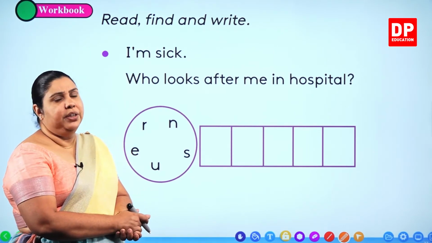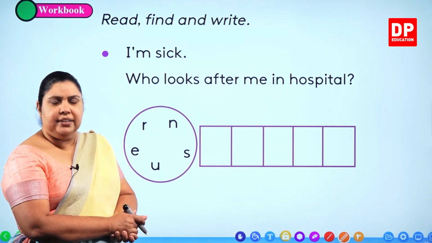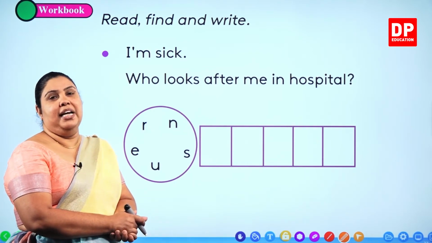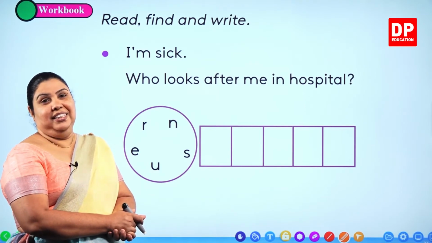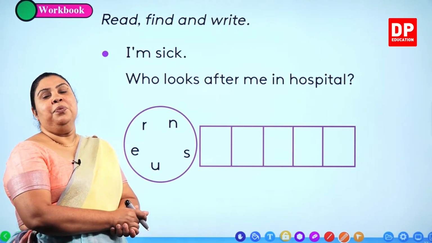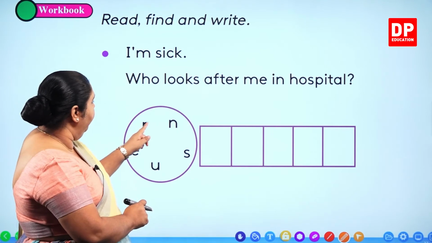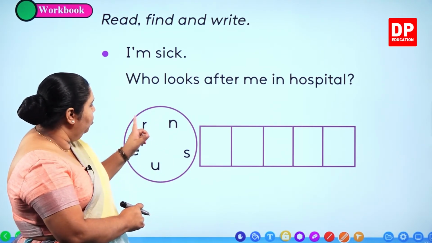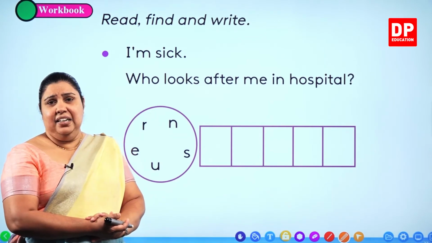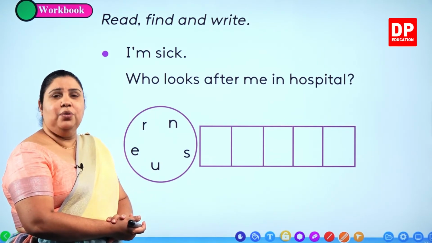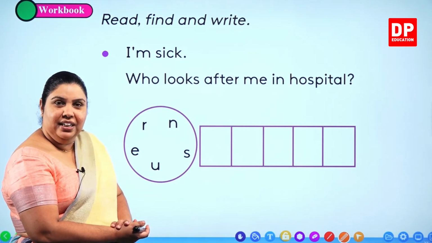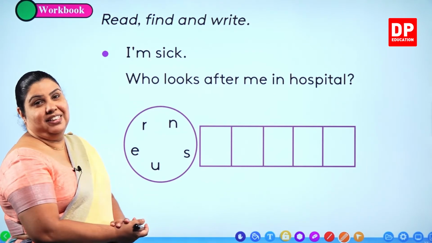So it can be a doctor as well. Doctorත් hospital එකේ ඉන්නවනේ. තව කවුද hospital එකේ ඉන්නේ පුතේ? Who else is there in the hospital? Nurse. Nurse is also there in the hospital. So now we have the letters of the word here, and here we do not have a letter D. Doctor ලියන්න නම් අපිට D අකුරක් ඕනේ නේද පුතේ? So then what is the answer here? What do you think? It has to be the nurse.